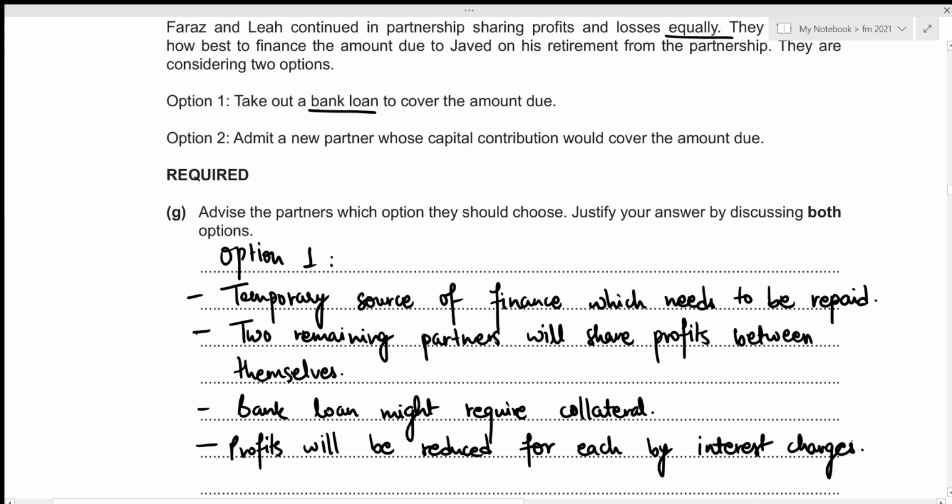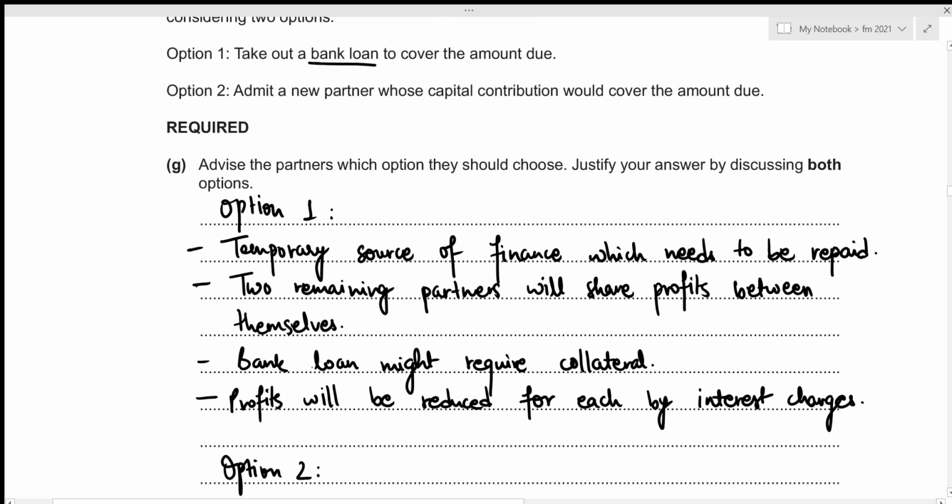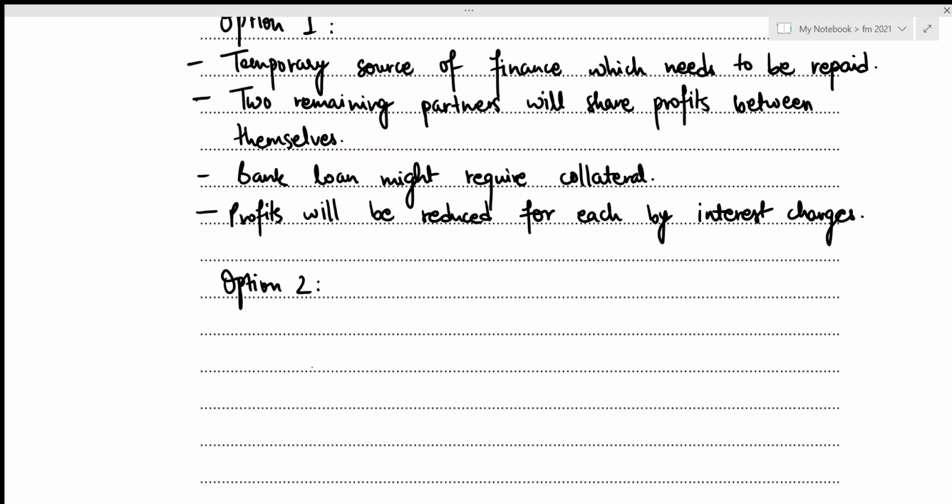Alright, now let's move towards discussing option 2. Under option 2, we are admitting a new partner whose capital contribution would cover the amount due to Javed. The very first advantage is that the new partner may provide new skills and ideas which will improve the performance of the partnership. Let's write it down.